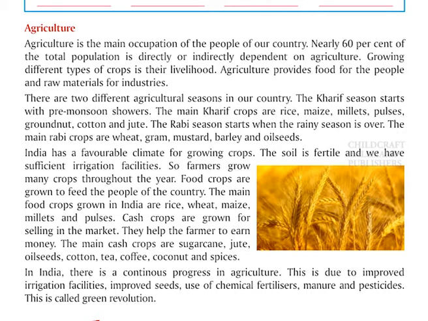There are two different agricultural seasons in our country. The Kharif season starts with the pre-monsoon showers. The main Kharif crops are rice, maize, millets, pulses, groundnut, cotton and jute. The Rabi season starts when the rainy season is over. The main Rabi crops are wheat, gram, mustard, barley and oilseeds.